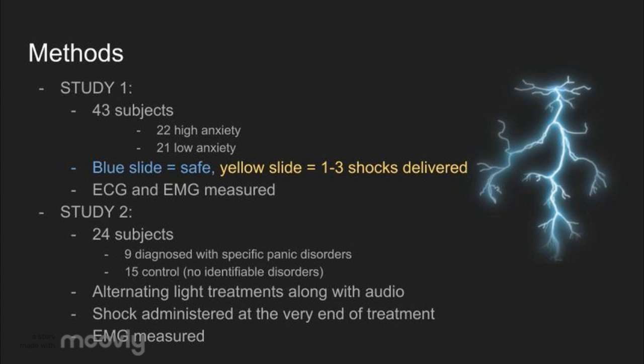Light in the chamber alternated between bright and dim lighting every 2 minutes. Startle probes were presented to the participants. This experiment showed no threat, and the participants did not know a threat experiment was to follow. In the treatment experiment, the experimenter told the participants that they may be administered 1 to 3 shocks at any time. No explicit cues were given, contrasting the previous study that had blue and yellow slides. The alternating light treatment was repeated, and just before the end of the light cycle, the participants were delivered a mild electrical shock. The order of experiments for Study 2 were purposely not counterbalanced, because if they were, there might have been carryover effects that could alter the results.